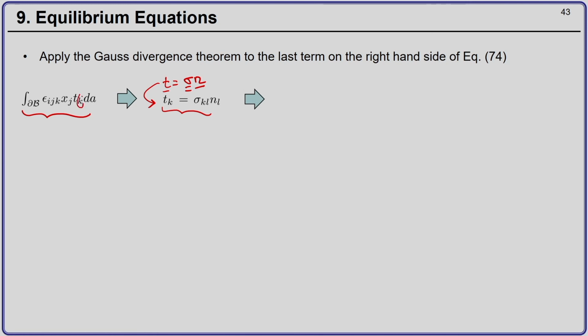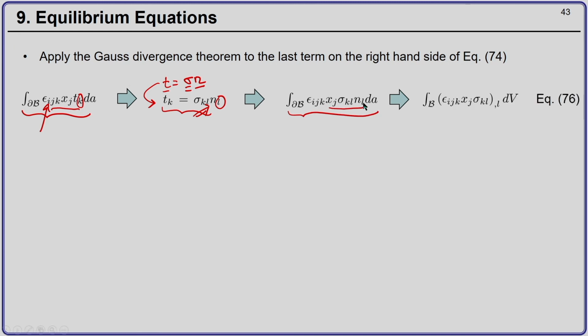Because I have K here, and because I is a free index, I cannot have I here, and also J and K are repeated twice. So, I cannot have J and K. So, I choose L. So, I have chosen L here. So, when I substitute, I get the integration over the surface of epsilon I j k x j sigma k l